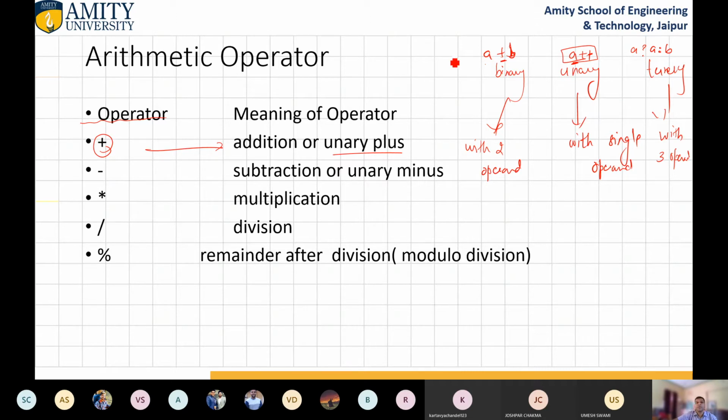We will use it. Then come to minus. Minus is also used for subtraction or unary minus operation, then multiplication and division, and this is modulo division, the remainder after division. Like 63 divided by 2. 63 mod 2 will give you 1. Clear?